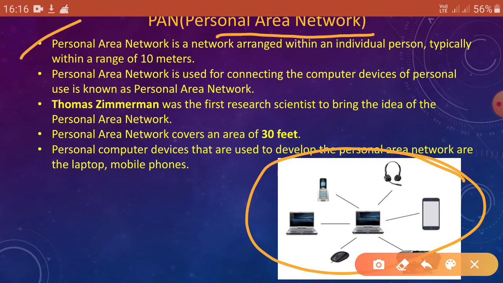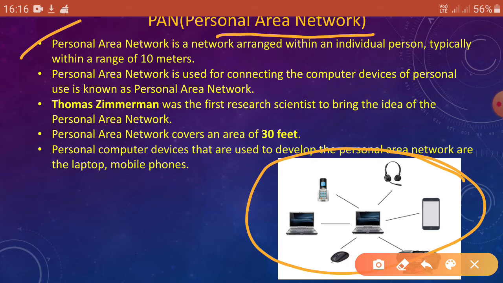Number 1, personal area network is a network arranged within a range of 10 meters. Okay, this type of network is arranged around an individual person whenever the person uses Bluetooth, or Wi-Fi, you can say. Okay, so Bluetooth and infrared are examples of PAN, that means personal area network.